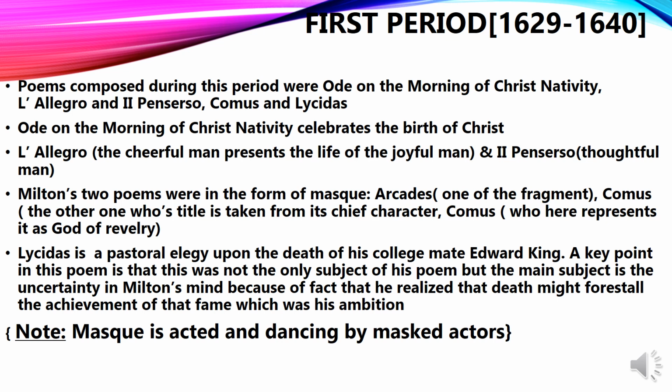And why anger? Because he thinks that this was not the time when Edward King should die. It was not his age. So he was like, death can come anytime to anyone. That was the subject going on in Milton's mind. So when we talk about Lycidas, one should remember that the main subject was the uncertainty in Milton's mind, because he realized that death might forestall the achievements of that fame which was his ambition.